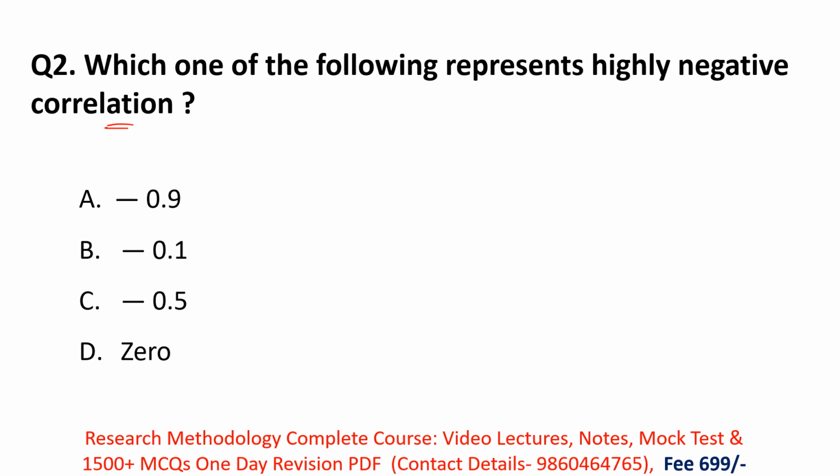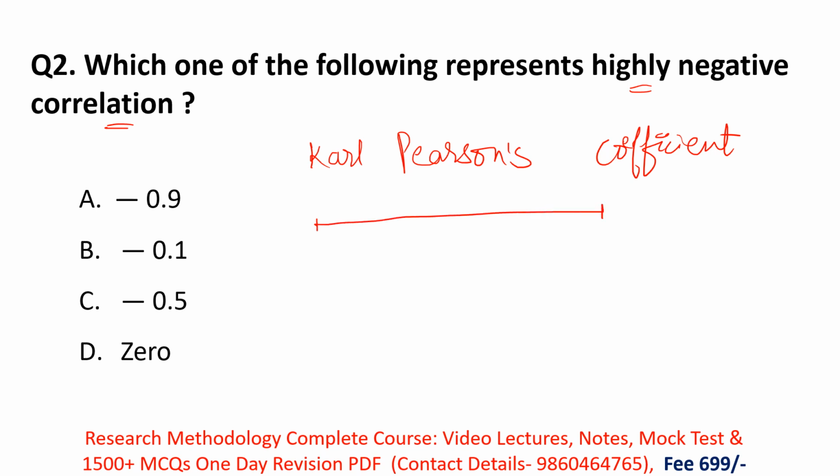Okay, so in this question they are asking which number is representing highly negative correlation. Remember, in correlational research there is one coefficient called Karl Pearson's coefficient. This coefficient tells us whether the variables are highly negatively correlated or highly positively correlated. Remember this, Karl Pearson's coefficient values lie between -1 to +1, and in the middle there is a 0.